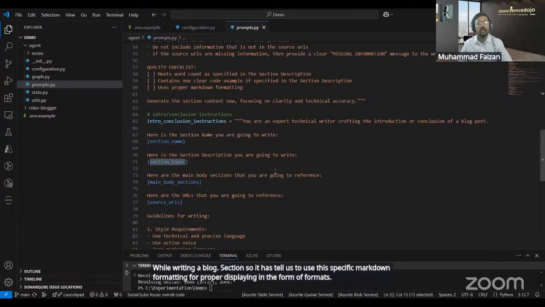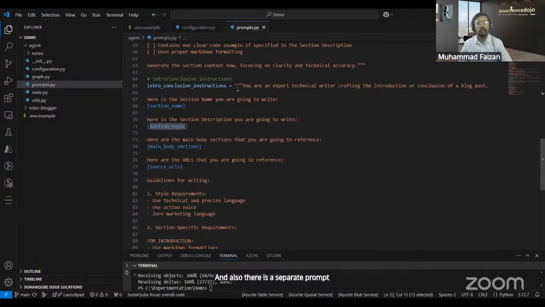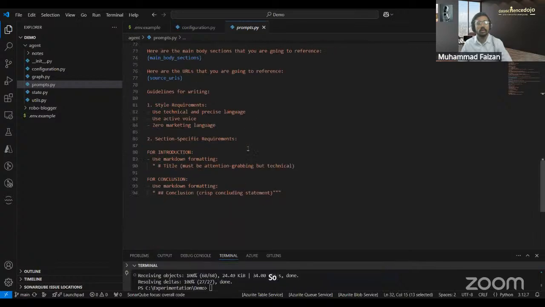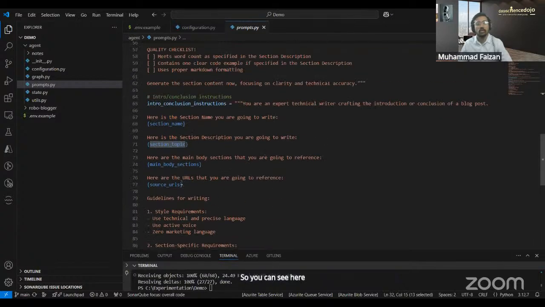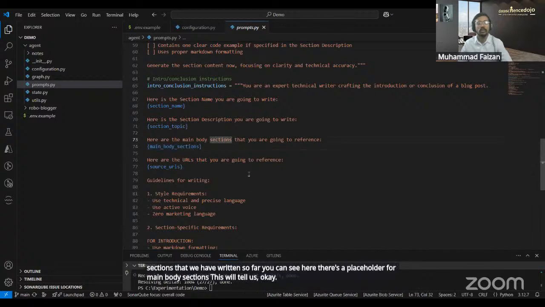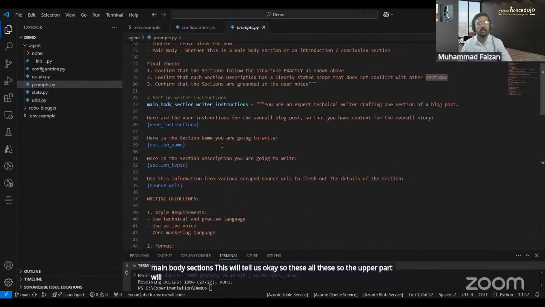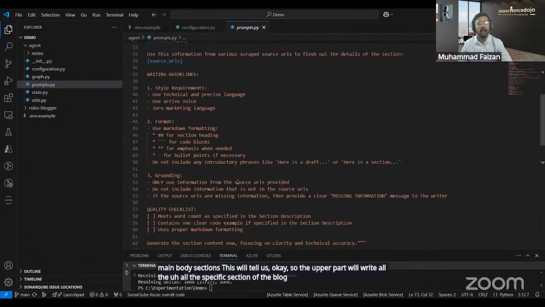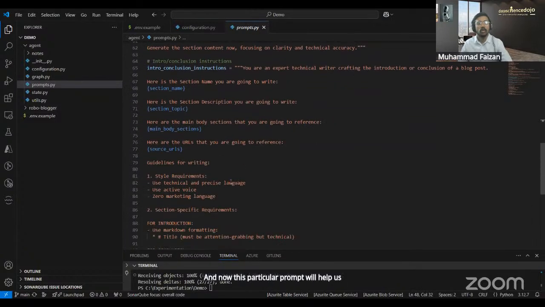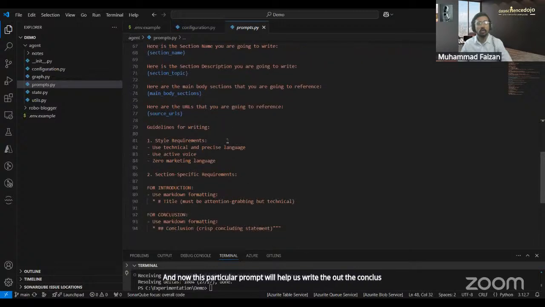And also there is a separate prompt for writing a conclusion. As I actually told you guys, our conclusion will be written at the end. So you can see here, this conclusion prompt will also contain all the sections that we have written so far. You can see here there's a placeholder for main body sections. This tells us that the upper part will write all the specific sections of the blog. And now this particular prompt will help us write the conclusion and introduction of the blog.